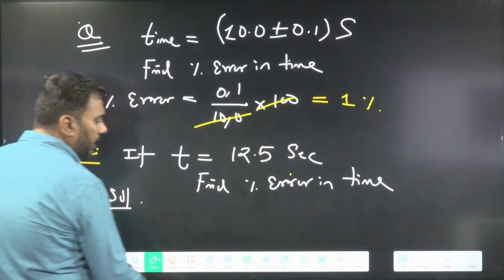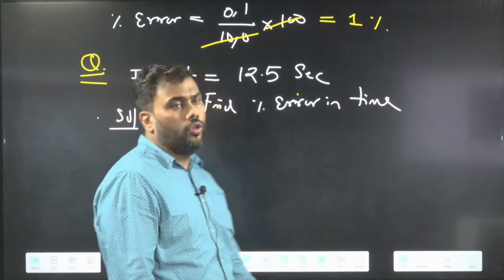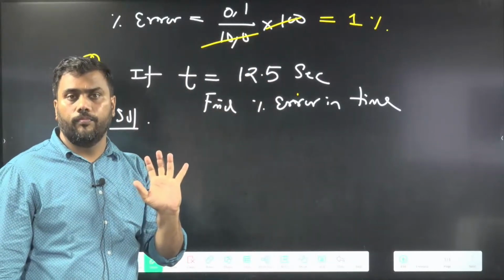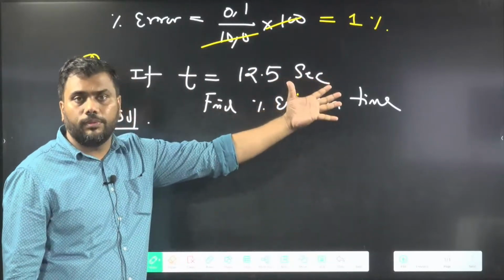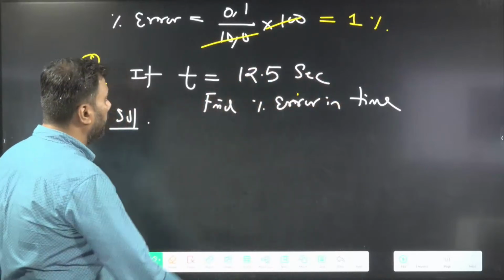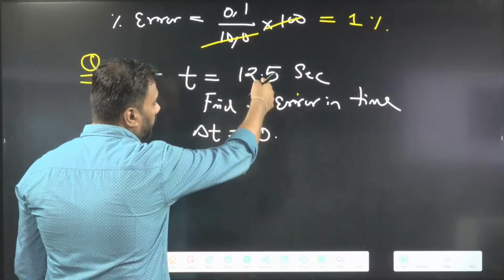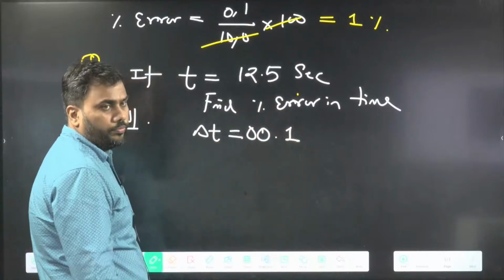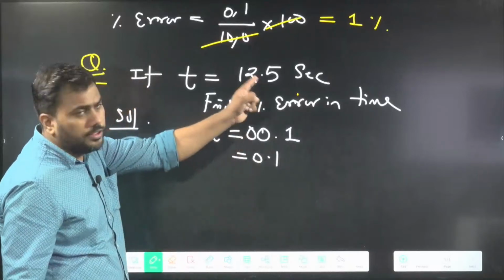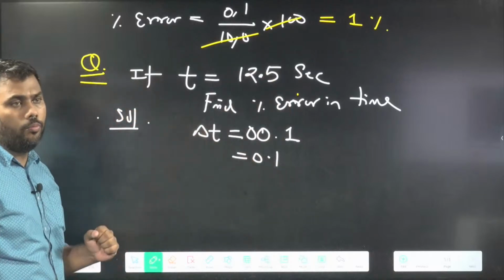No measurement is perfect. Remember, no measurement is perfect. So every measurement contains a last digit, and that last digit is always uncertain. If nothing is mentioned, I will assume that the last digit is uncertain. So for the error in time, instead of the last digit I will write 1, with 0 in the other places. So I will assume the error in time is 0.1 second.